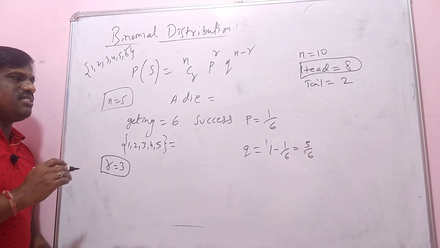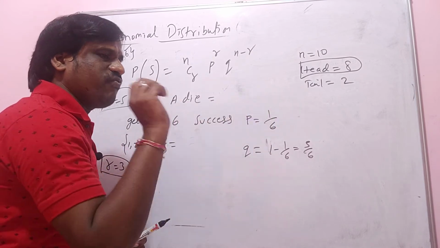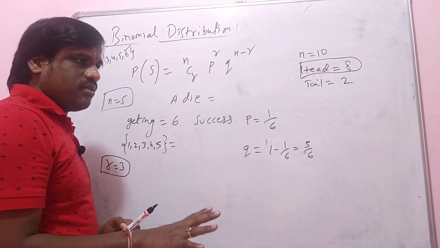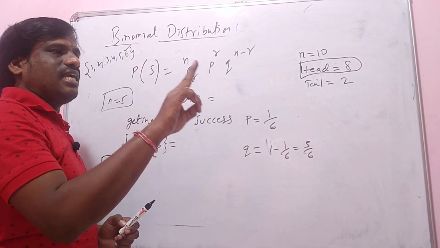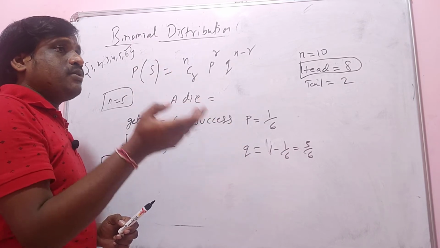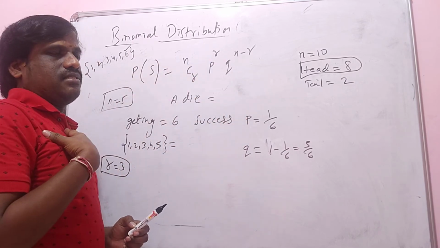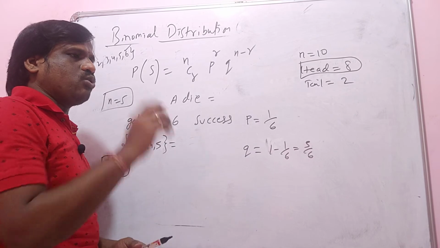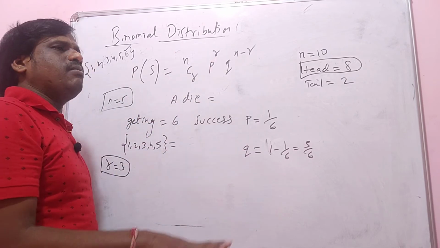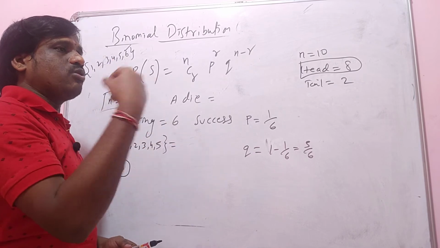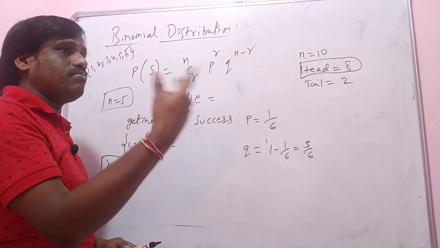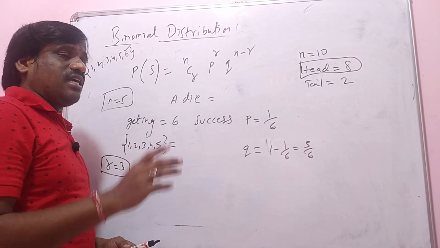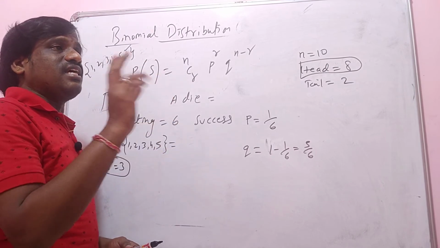If I throw a die 5 times, I repeat once again, try to understand this concept. Maybe the first time I get 6, the second time I get 6, the third time I get 6. Each time I get 6, that is my success. Or if I did not get a 6 even once, it means there is no success. But if I get 6 the first time, second time and third time, I got the success 3 times. If I have thrown the die 10 times and got 6 only 2 times, then my success is 2 times.